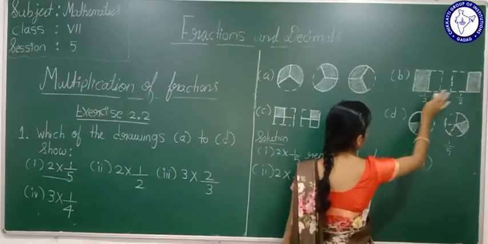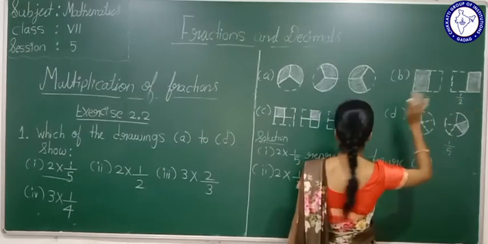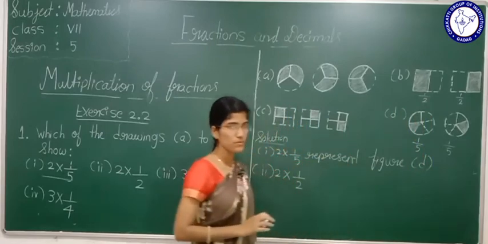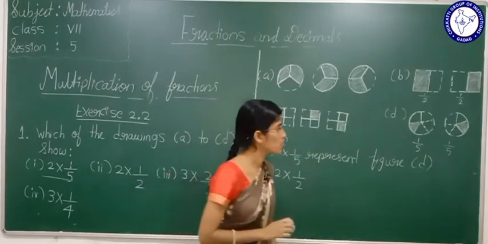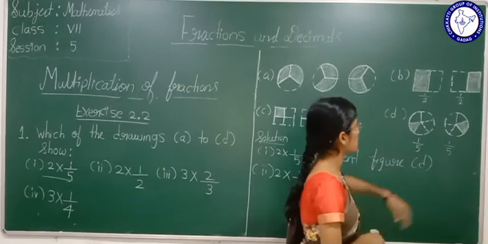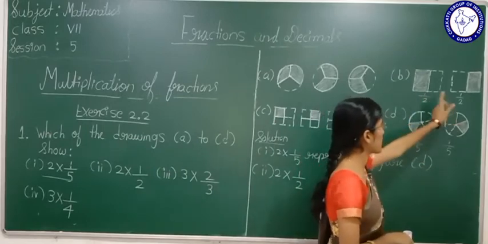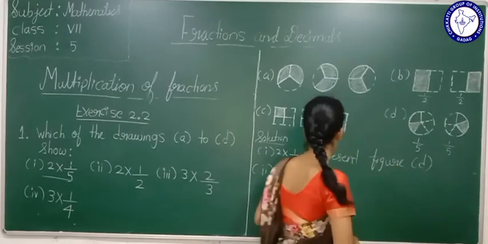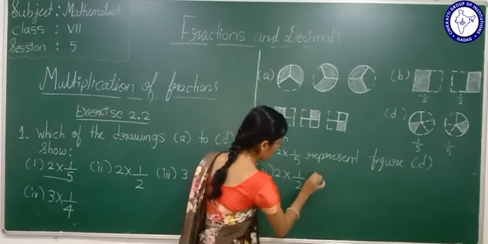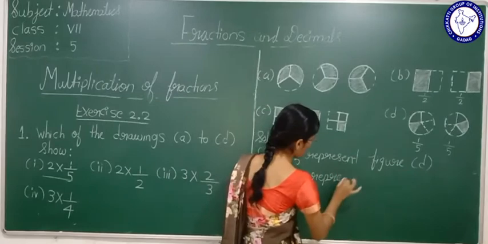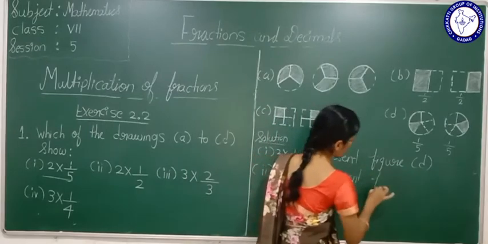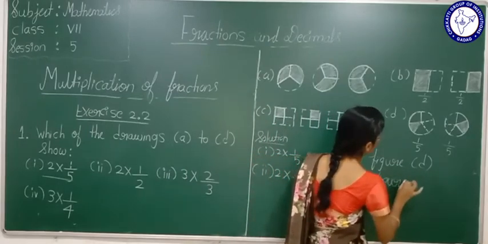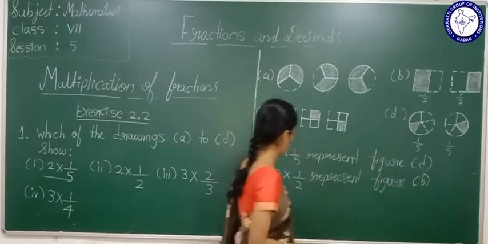If we combine together, what will it represent? 1 by 2 plus 1 by 2. It will represent 1. Yes. Now see here, 2 multiplied by 1 by 2 represents which figure? It represents figure B. Yes or no?